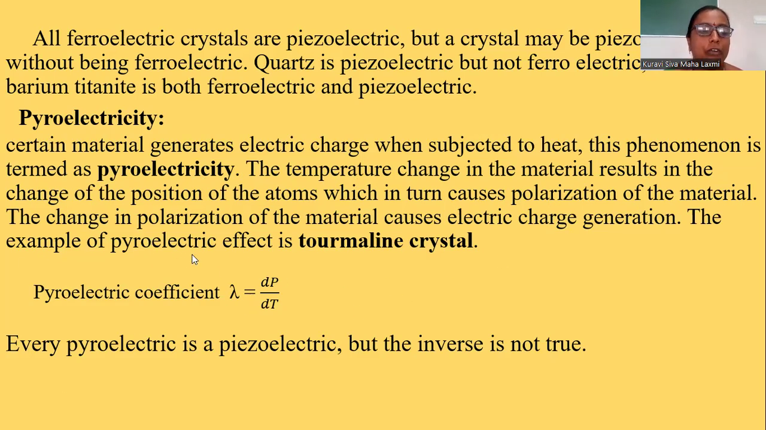The example of a pyroelectric material is the tourmaline crystal. It is a single material which exhibits pyroelectricity. The pyroelectric coefficient lambda is equal to dP by dT, where P is the polarization and T is temperature, the rate of change of polarization with temperature. Every pyroelectric material, that means tourmaline crystal, is a piezoelectric, but every piezoelectric is not pyroelectric.